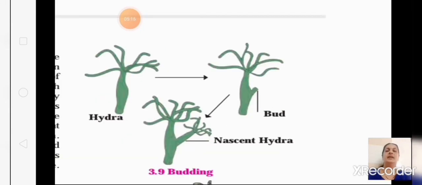Okay, and in Hydra we learned budding, the third one. In budding, what happens? A small outgrowth is formed on the parent, and the digestive canal is attached to the parent, and the nutrition is sent through to the bud. When the bud is fully grown, it will detach from the parent and it will start growing. This is budding of Hydra.